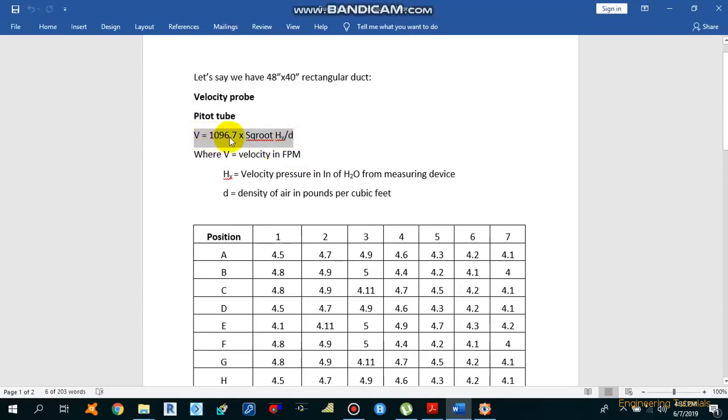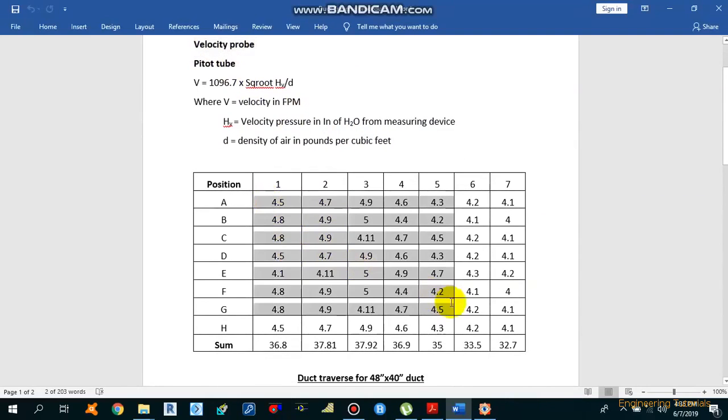That is, velocity is equal to 1096.7 times the square root of HV divided by D, where V is the velocity in feet per minute and HV is the velocity pressure in inches of water from the measuring device, and the measuring device which we use with the pitot tube is the manometer, and D is the density of the air in pounds per cubic foot. If we are using the velocity probe, we can get the velocity readings directly like over here.